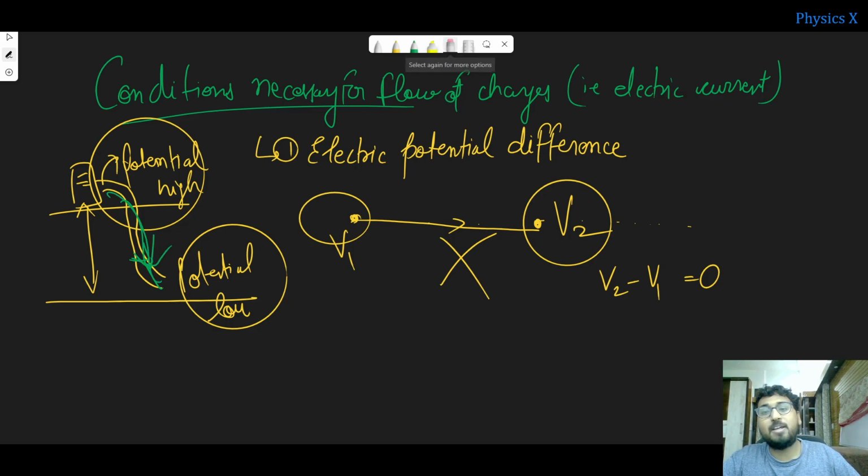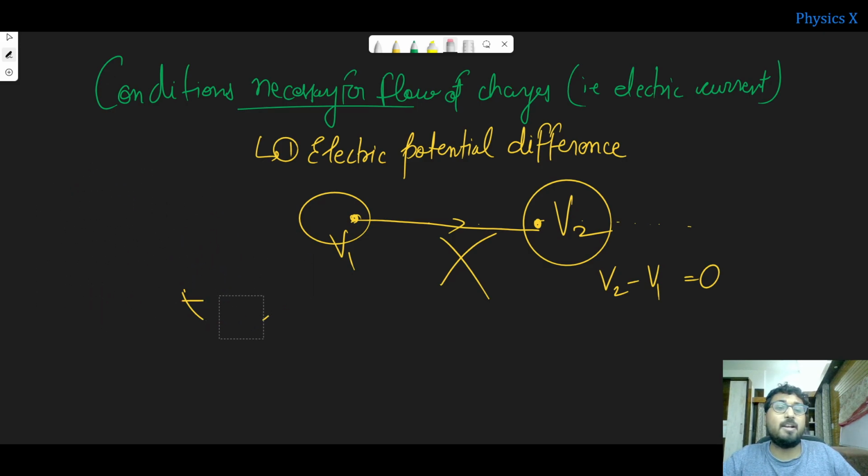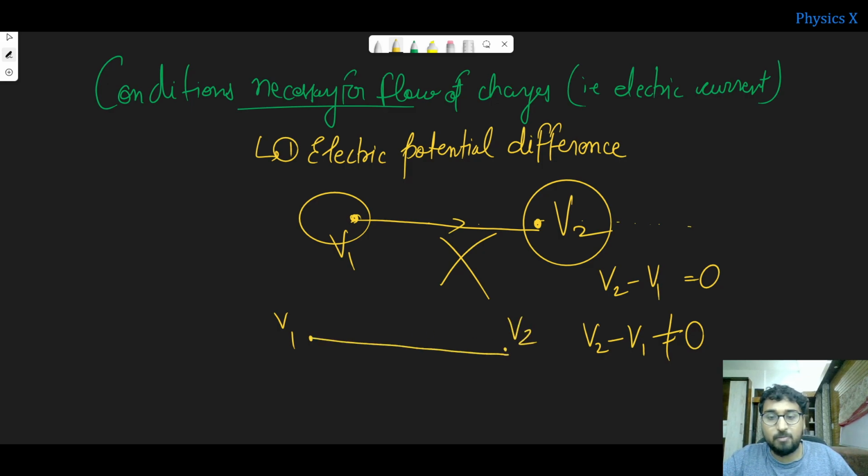So the same is the case here, right? There must be an electrical potential difference between these points, that is, V2 minus V1 is not equal to 0. Then current will flow from higher potential to lower potential. Suppose V1 is greater than V2, then current will flow from V1 to V2, and this is the direction of current. Obviously, as I told you, this is the direction of current, which means electrons are flowing the opposite way.